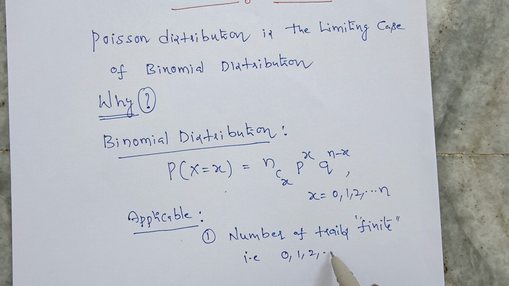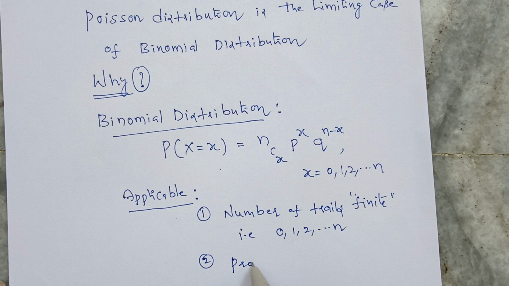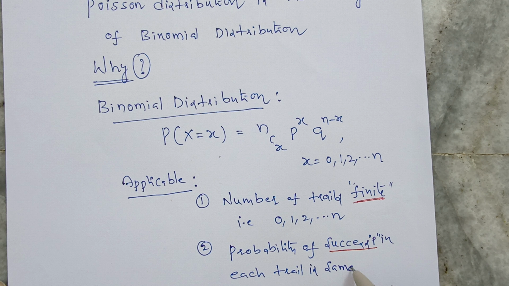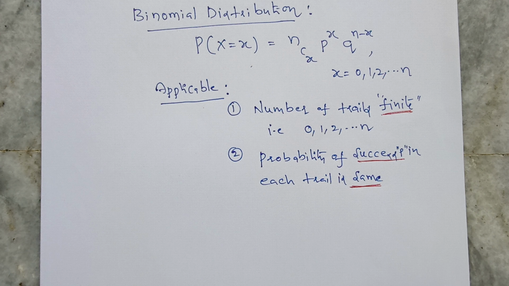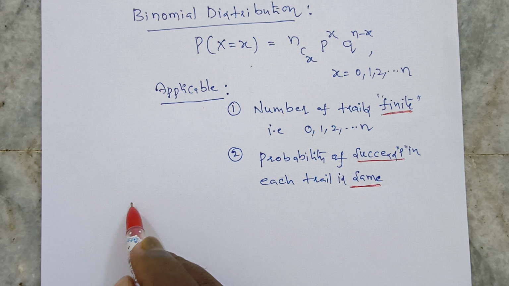That is, trials may be 0, 1, 2 and so on up to n. The second property is that the probability of success p in each trial is the same. In every trial, the probability of success should be the same. These are the main properties of binomial distribution.